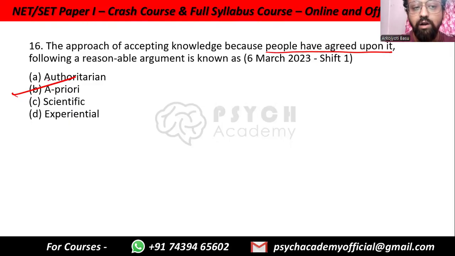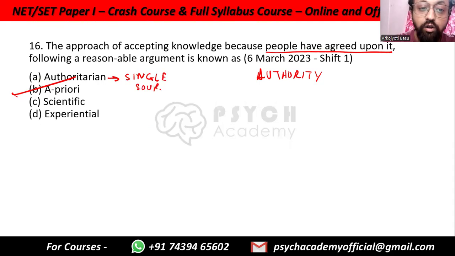So the question is, why not authoritarian? Because other people have agreed upon it. This is, after all, information from authority, right? The difference between authoritarian and authoritative is that authoritative is when others have agreed upon it. Authoritarian is about a single source.